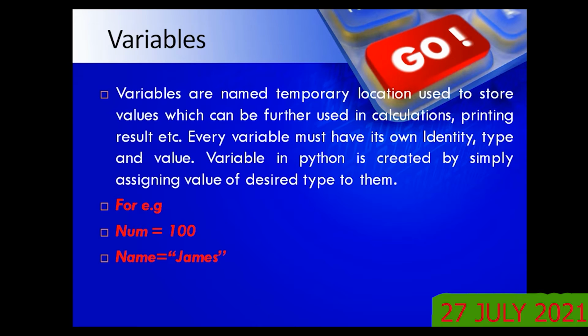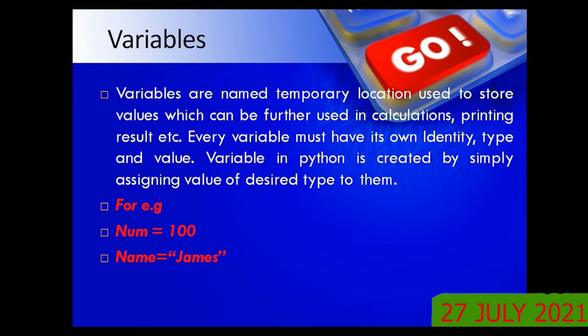A variable in Python is created by simply assigning a value of the desired type to it. In other languages we used to declare before using, but Python does not require you to declare. The moment you assign the value 100 to num here, it assumes that num is an integer type of variable, a variable which can store a value of type integer.